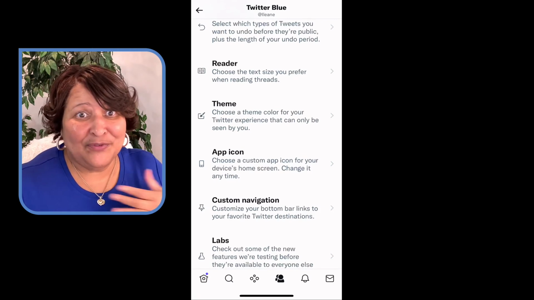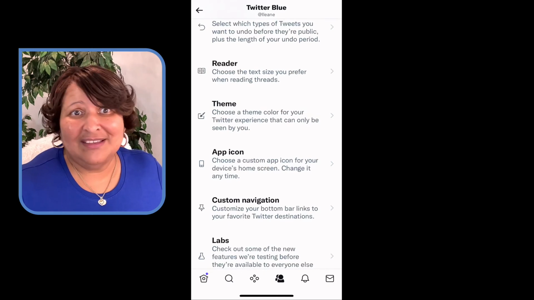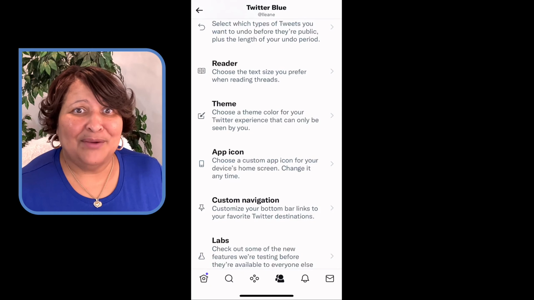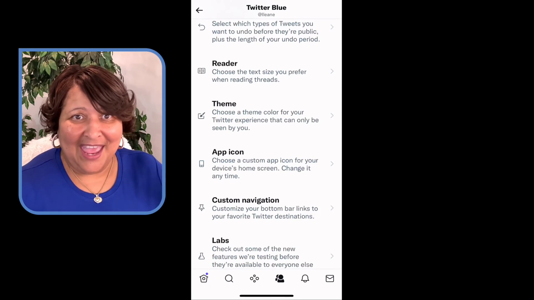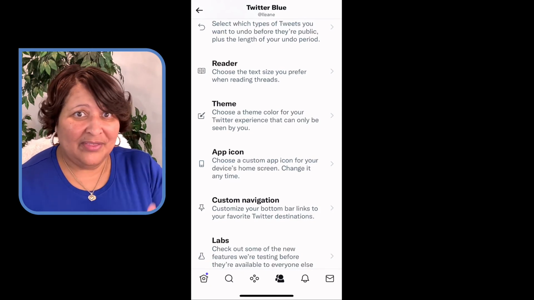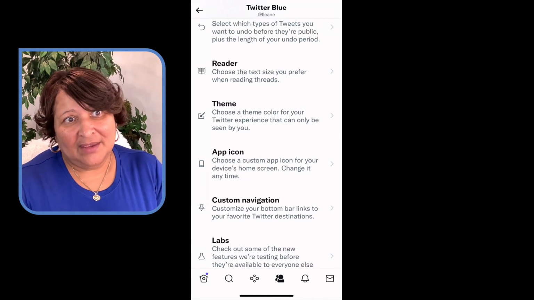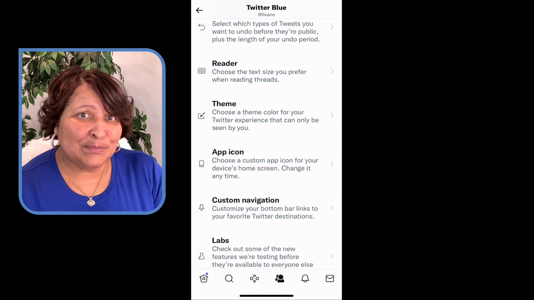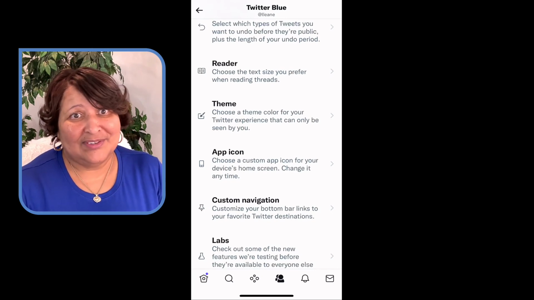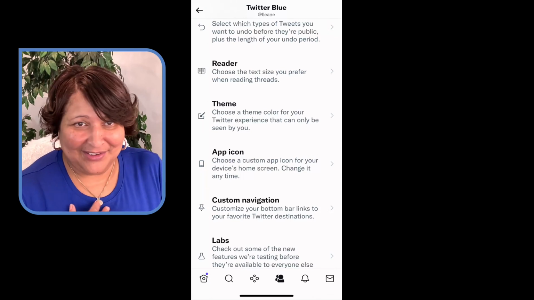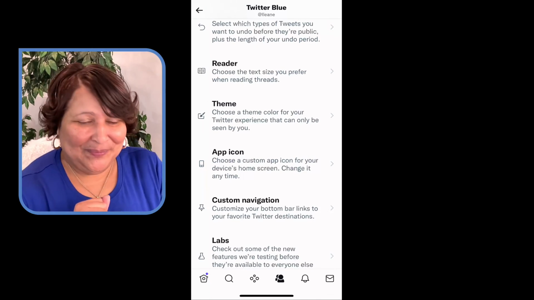For me, I've been using Twitter since 2009, and I'm perfectly fine with supporting them and helping them with any tips that they want as far as improving this product and so forth. So, anyway, let's move on because I'm a Twitter fan, and I want you to be one too.